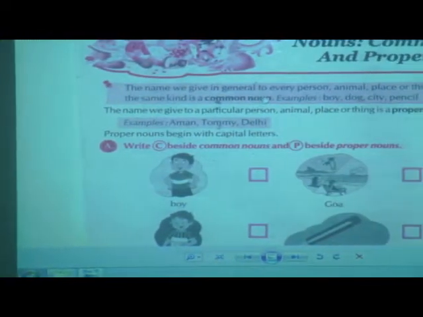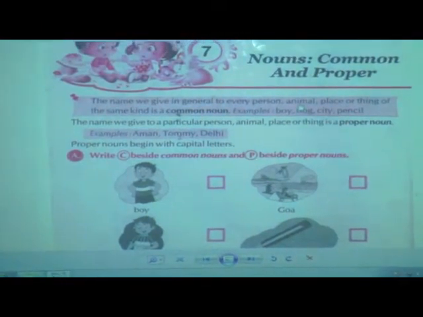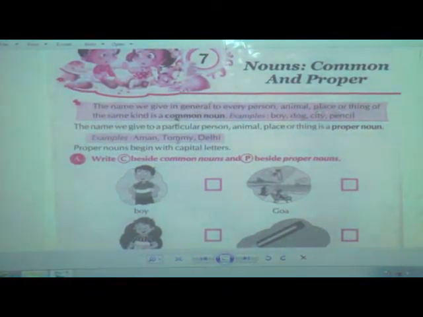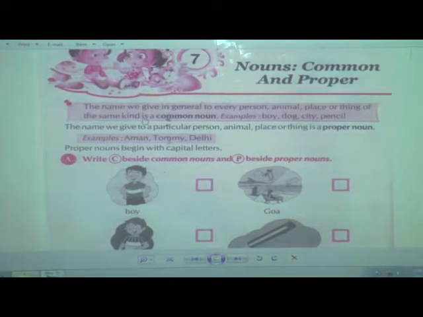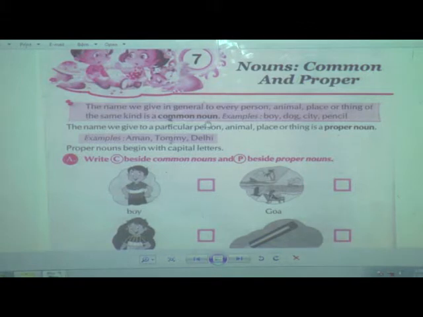What is a common noun? The name we give in general to every person, animal, place or thing of the same kind is called a common noun. Examples: boy, dog, city, pencil.